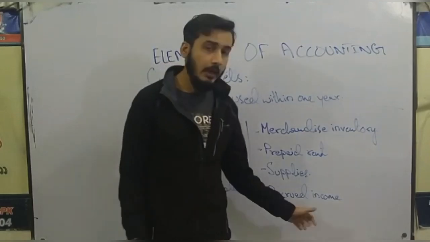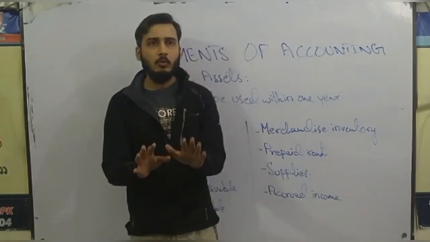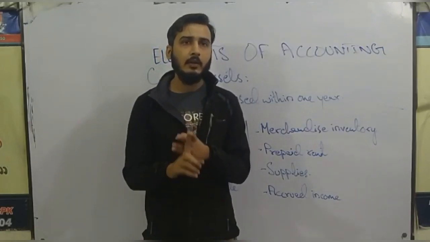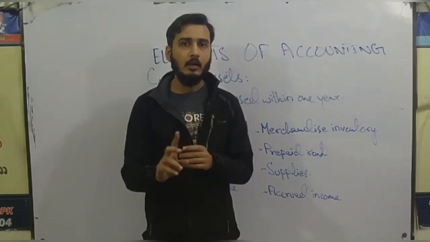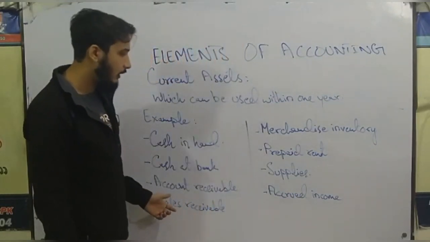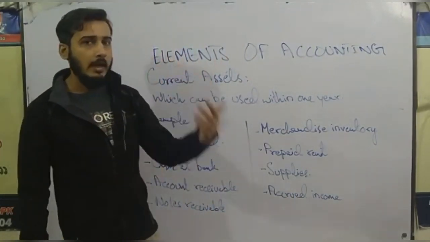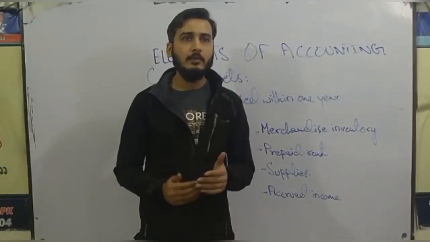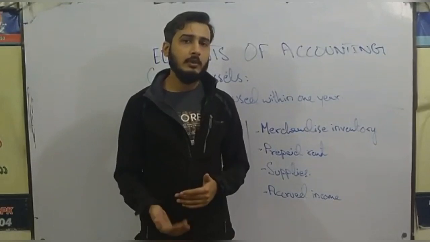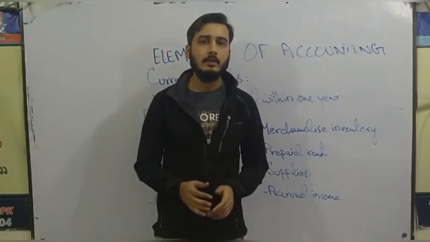Then accrued income. Do memorize this thing that accrued does not have its own meaning. If it is written along with the income, that means income receivable. Same as the account receivable, the thing which we have to have in the future. So that's why it is an asset. In the same way, accrued income means an income receivable, and it is my asset as well.